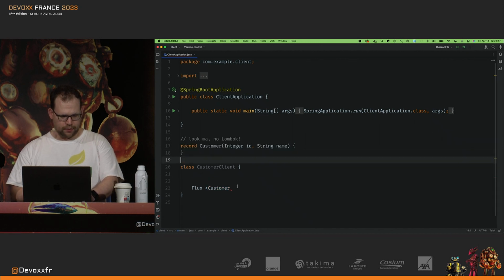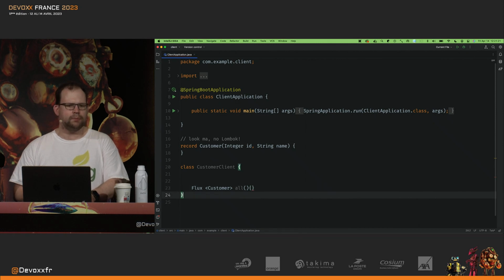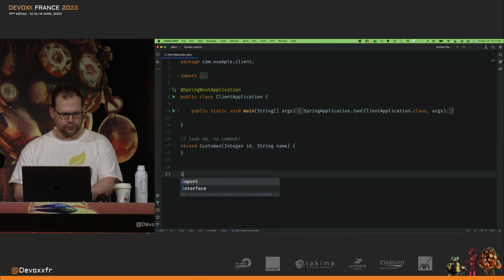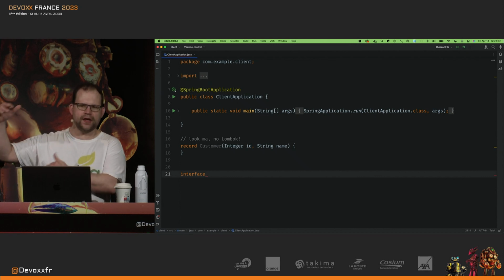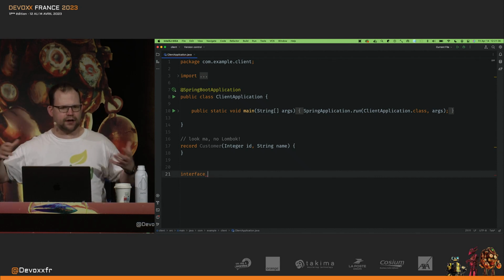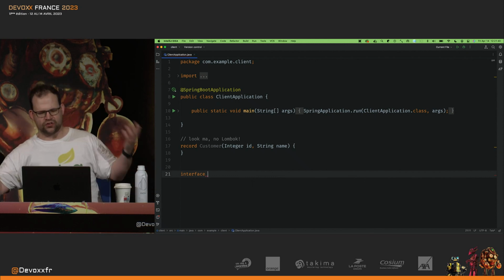I'm going to paste that there. I'm going to build. I could do this. It's not hard to see what I would do here. But this looks suspiciously like work, and I don't like work. And so in Spring Framework 6, we have a new feature that lets you create these. We had similar things in other projects in Spring Cloud, but now it's part of the framework, and it's generic, and it works in the same way, whether you're doing reactive or HTTP or RSocket or whatever.